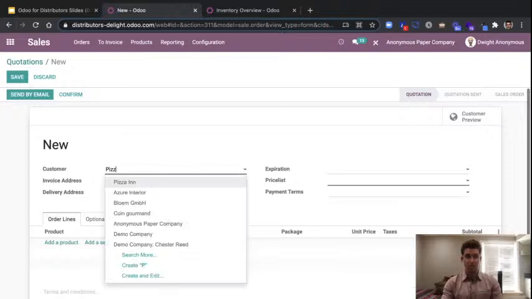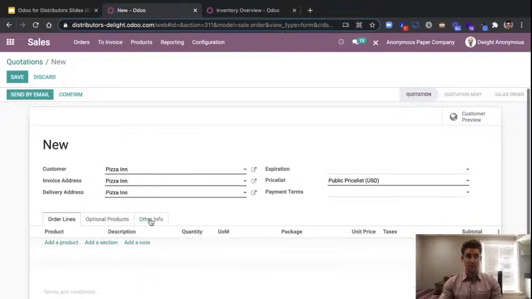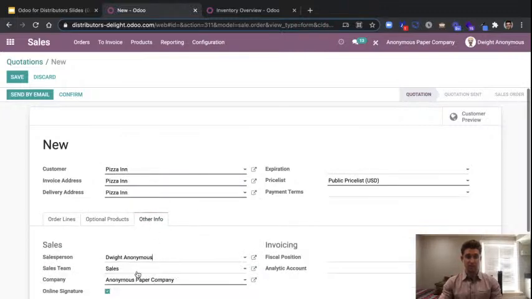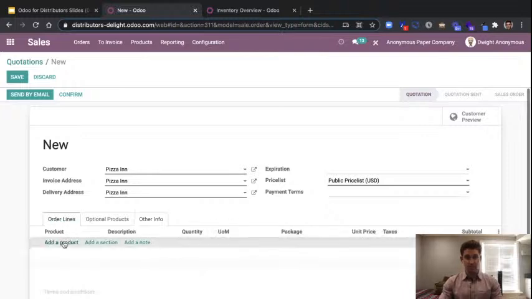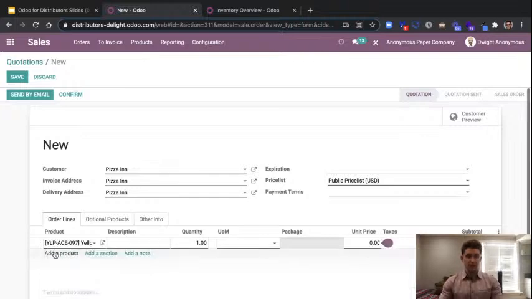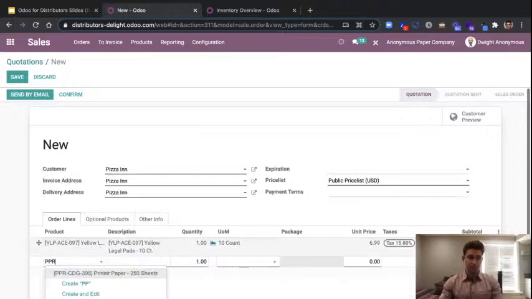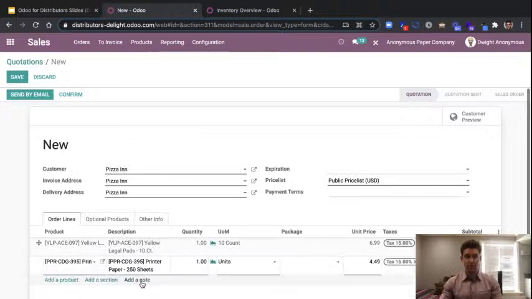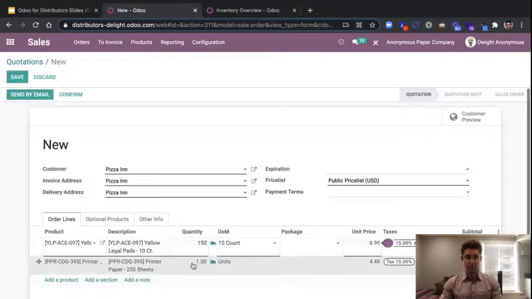And this time we're selling to Pizza Inn. And this is actually Andy's order. Andy's coming in. This is the one that Dwight was aware of. He wanted to get that inventory secured first. So Andy's going to come in here and he needs to sell the same products. So he's got the yellow legal pads and he's got the paper as well. So he's going to add these onto the sales order that's coming through. And he needs to sell a good quantity as well. He's going to sell 150 units of each.